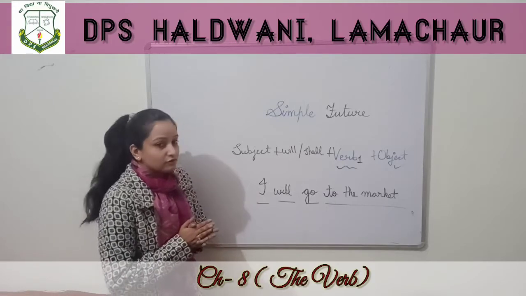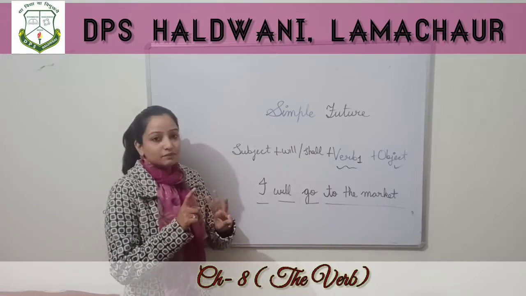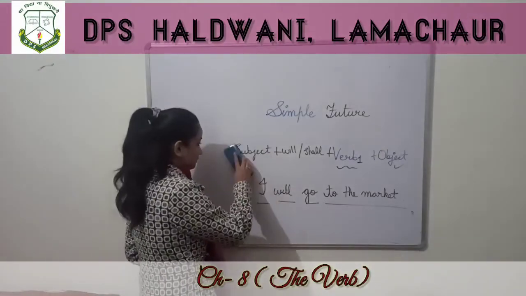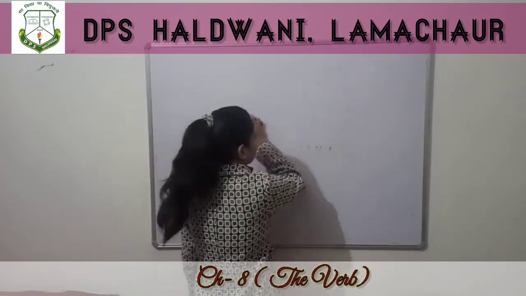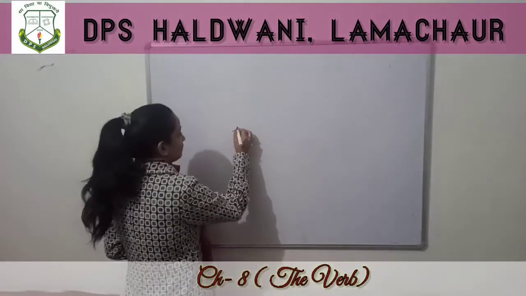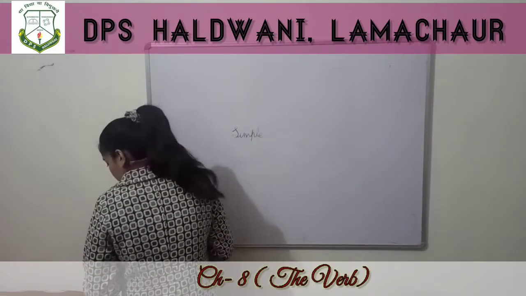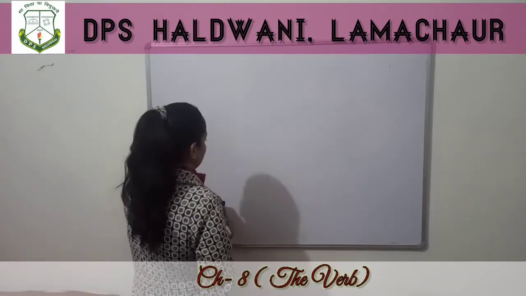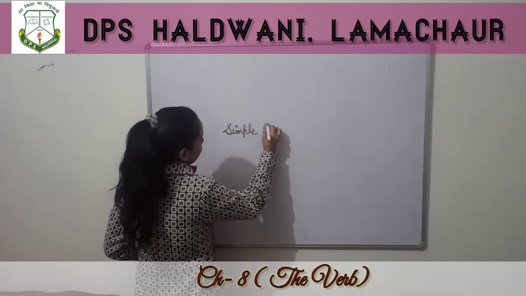Okay. And the sentence formation in simple present tense is subject. Let me write and show you. Simple present.